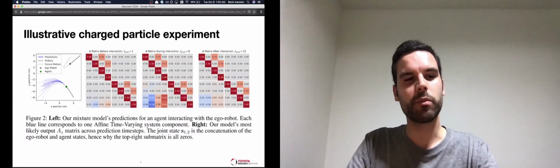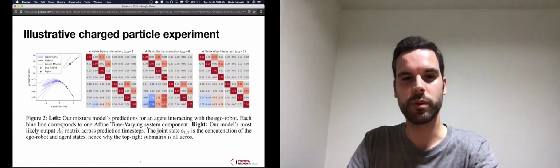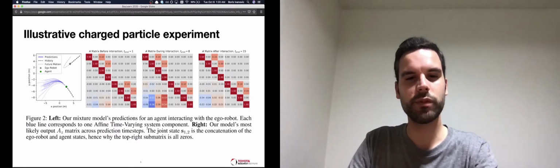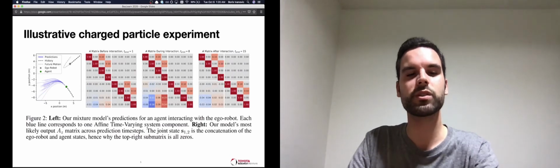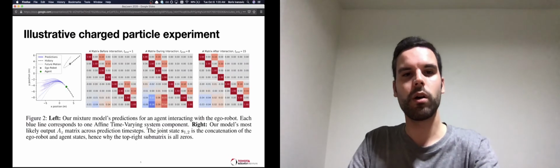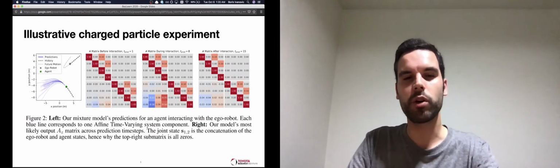We first evaluated our approach with an illustrative charged particle experiment visualized on the left. One of the particles, in gray, is the ego robot, which follows a predetermined trajectory. The other, in green, starts with some initial velocity but is then acted upon repulsively by a force proportional to the particle's inverse square distance, which is a nonlinear interaction effect.